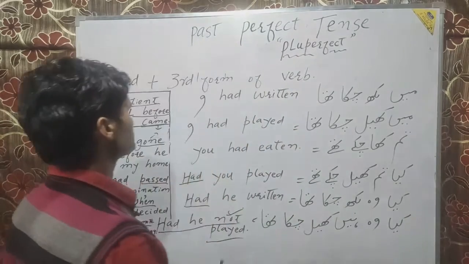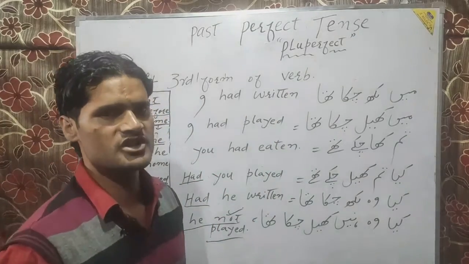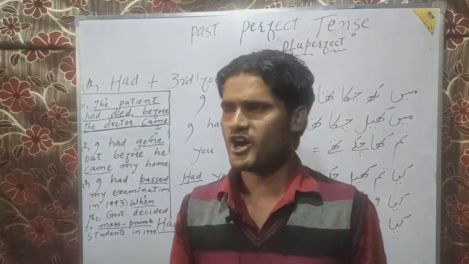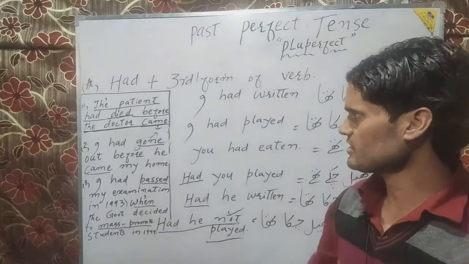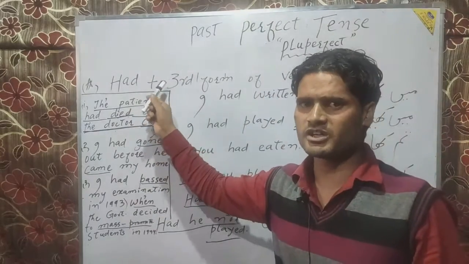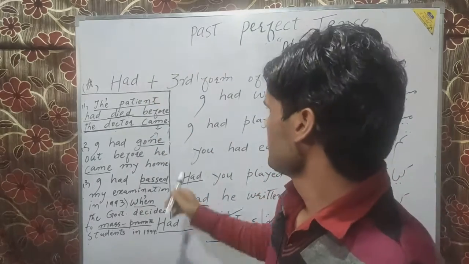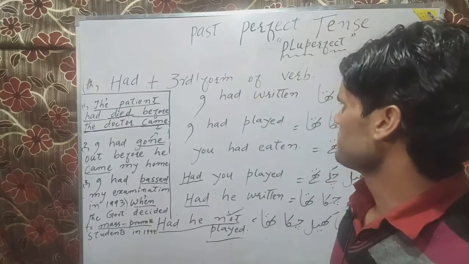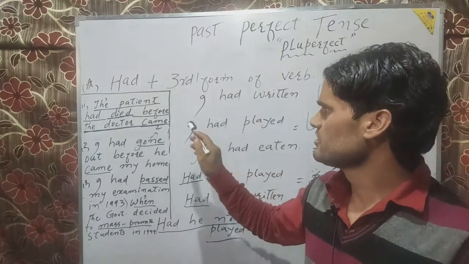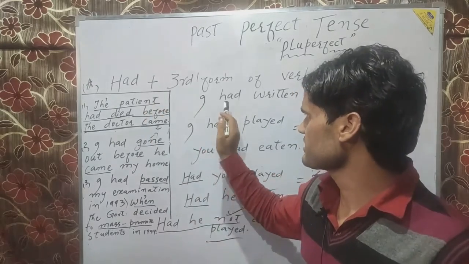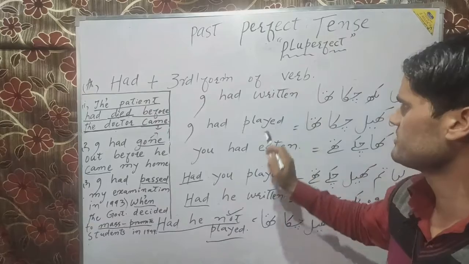Now we will look at the structure of it. Had plus third form of verb. In the past perfect tense we always use had plus third form of verb. You have to remember this formula. You have to remember this structure in your mind. However, I will just give you some examples based on the construction of sentences according to this structure. Had plus third form of verb.